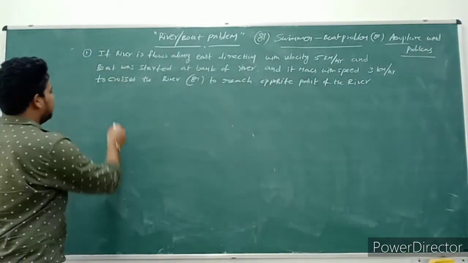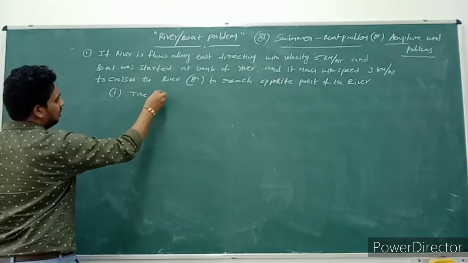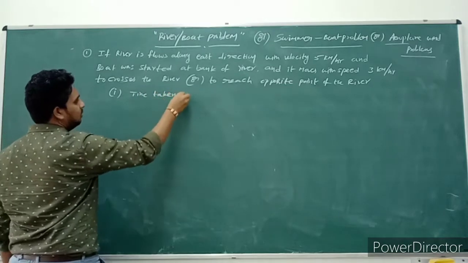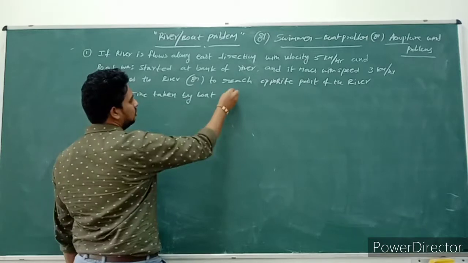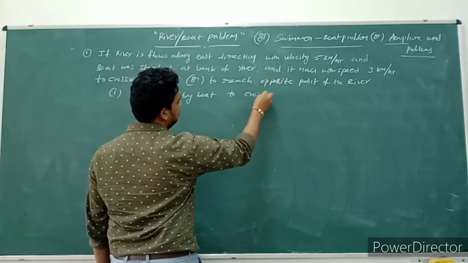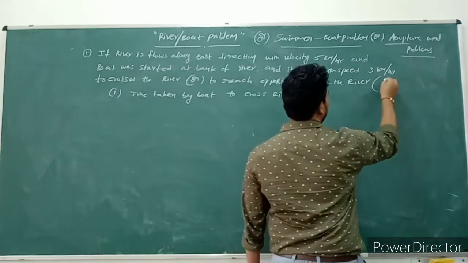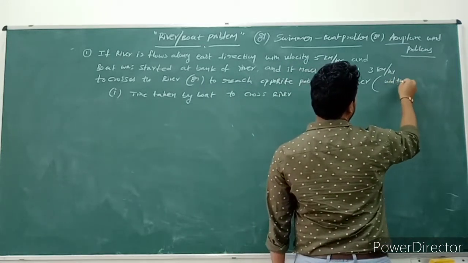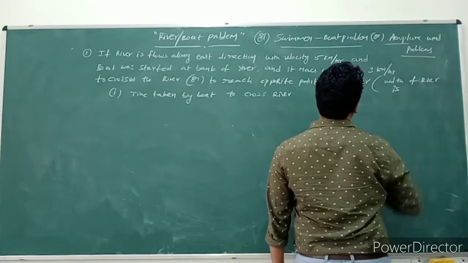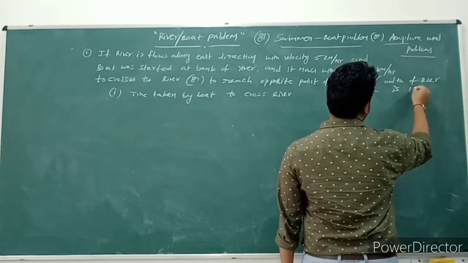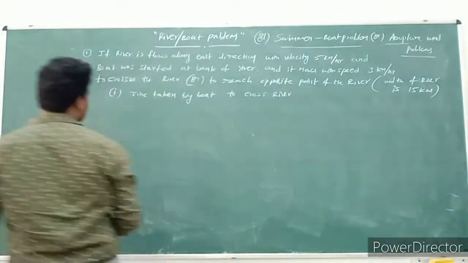Now, first question: time taken by the boat to cross the river. Here, the width of the river is 15 kilometers.